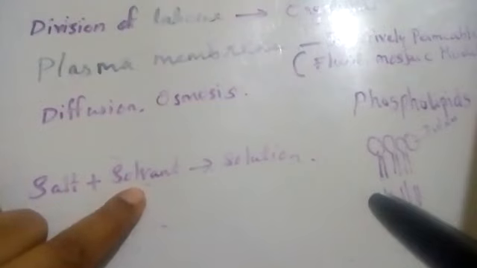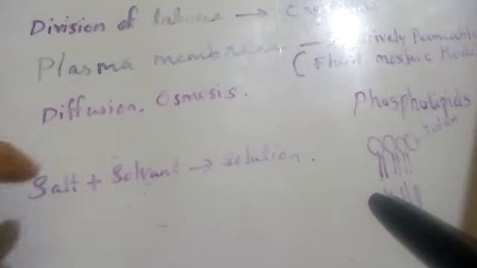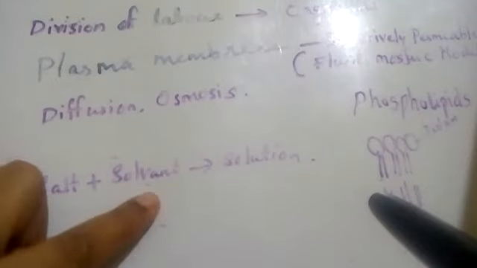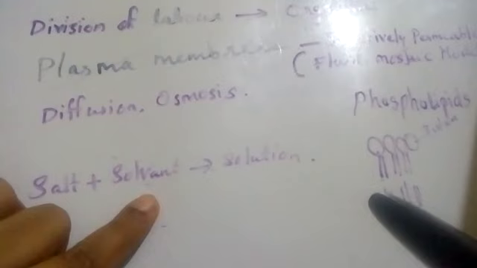So osmosis is the movement of solvent from a dilute solution to a concentrated solution through a semi-permeable membrane. Or you can say, the movement of solvent molecules from higher concentration to lower concentration through a semi-permeable membrane is called osmosis.